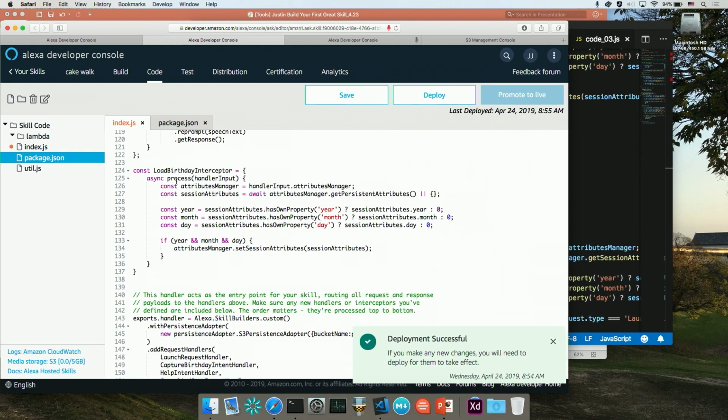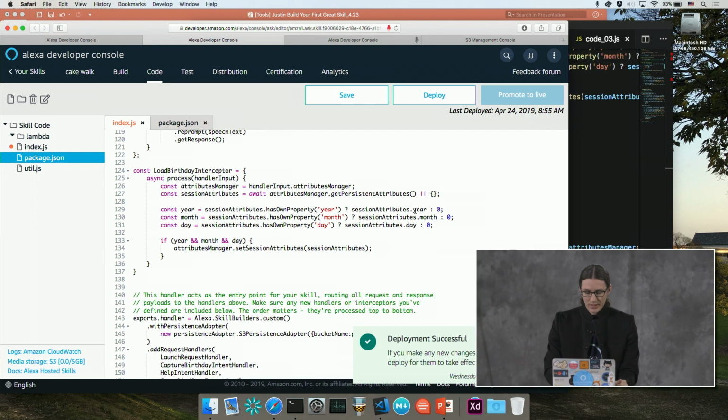So our load birthday interceptor has a function called process, and it basically goes through, it uses the attributes manager to get the persistent attributes. And then what we're doing is we're looking through each of the attributes for year, month, and day. And if it has a value, we use it. And if we don't have a value, we're going to set it to 0. So if it's the first time using the skill, the attributes are going to be 0.